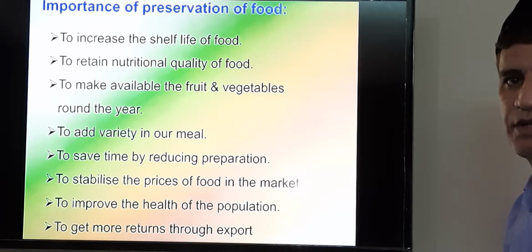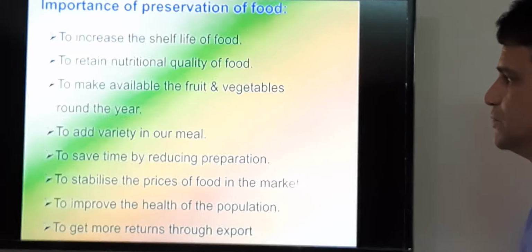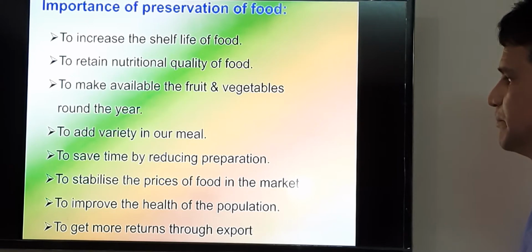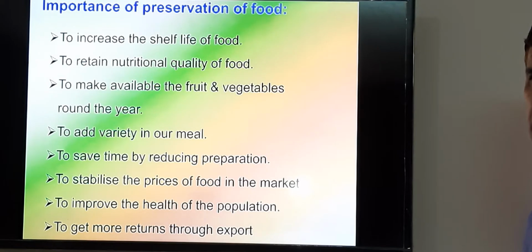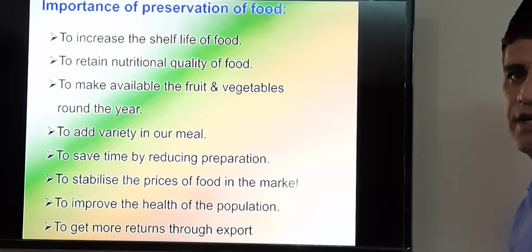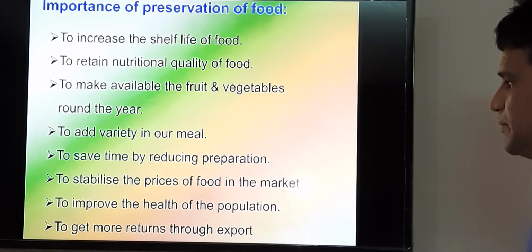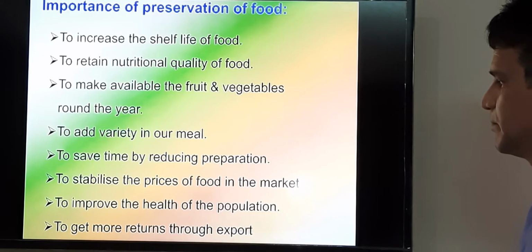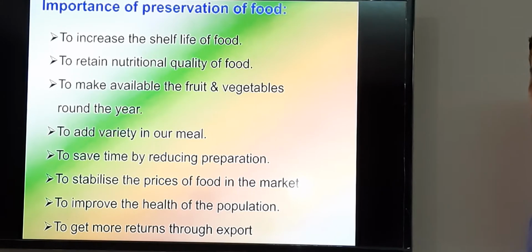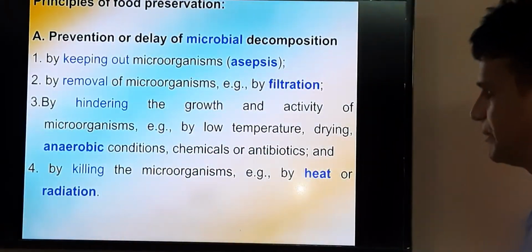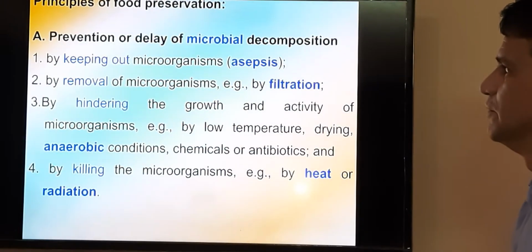We can add pickle, jam, jelly, squash, juice, etc. Then to save time by reducing the preparation, to stabilize the prices of food in the market, because during the glut of any commodity, we can prepare a product and use it at the time of scarcity of that commodity, to improve the health of the population and to get more returns through the export of such products, because we can keep such products for a longer duration.